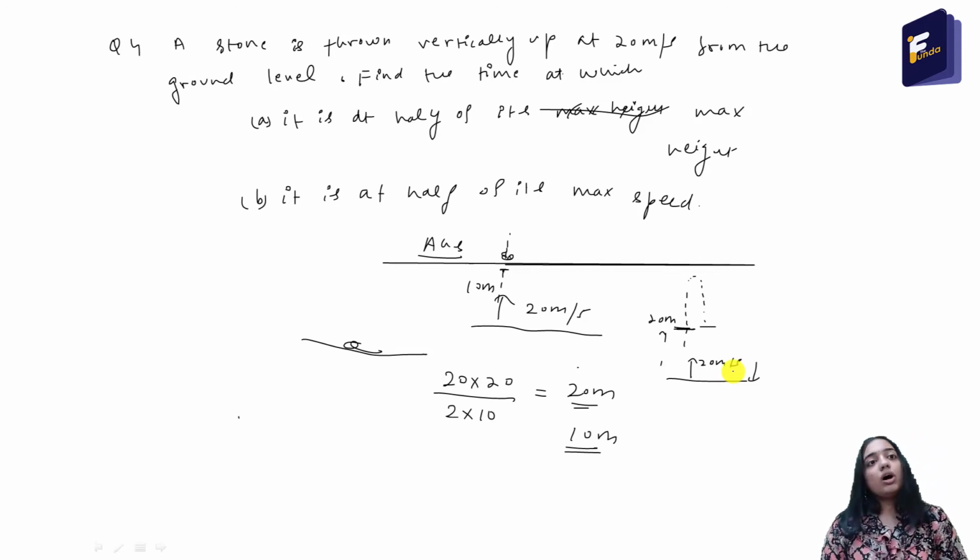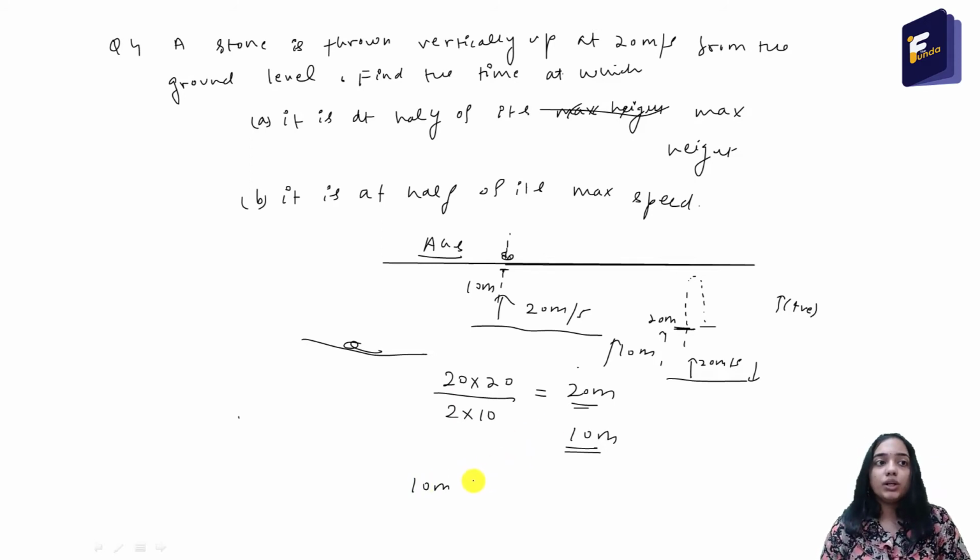So how can we calculate the time at which it will reach half of its maximum height? From the formula S equal to ut plus half at square, we will calculate this. Here, half of the maximum height is 10 meter and displacement is in the upward direction. So let us take the upward direction as positive and downward direction as negative. So g is in the downward direction, that is 10 meter per second square. The displacement is 10 meter in the upward direction.